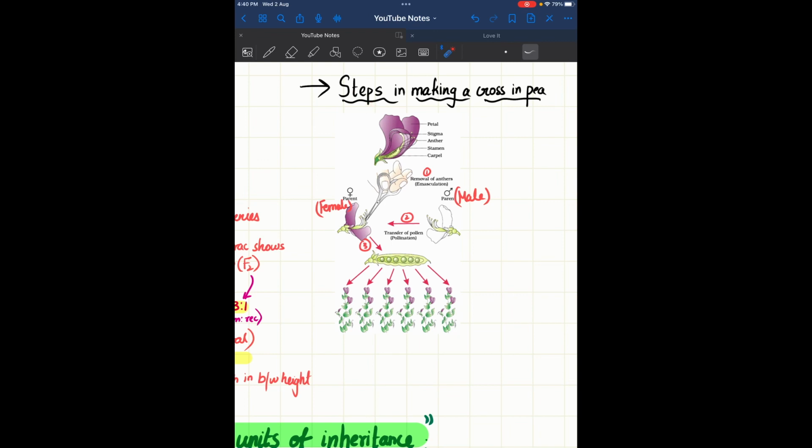I think we missed this topic, that is steps in making a cross in the pea. We talk about cross pollination or self pollination, right? So how do they exactly make a cross?